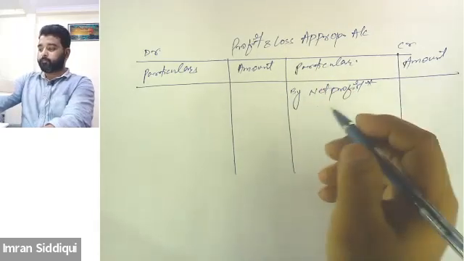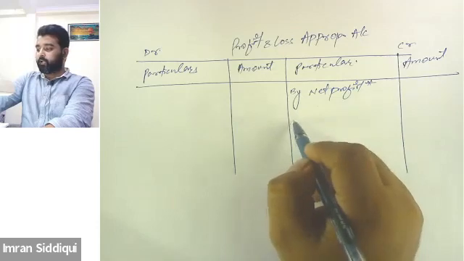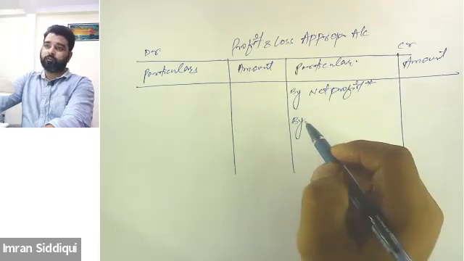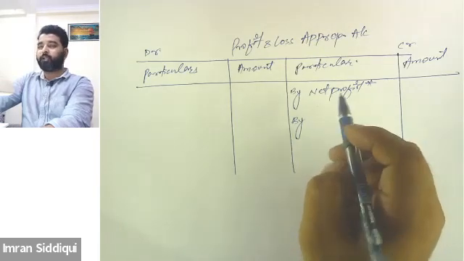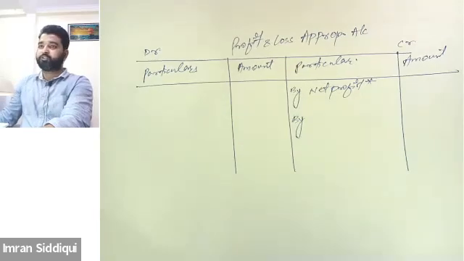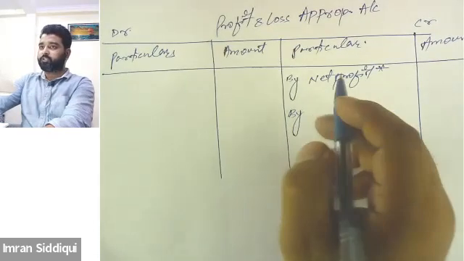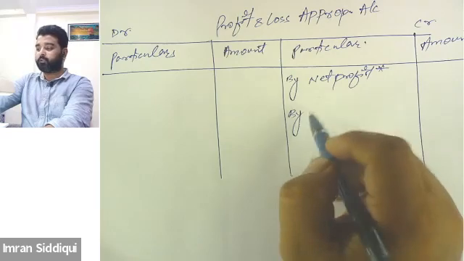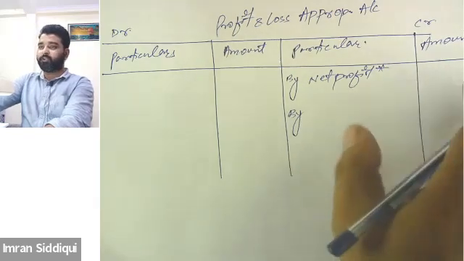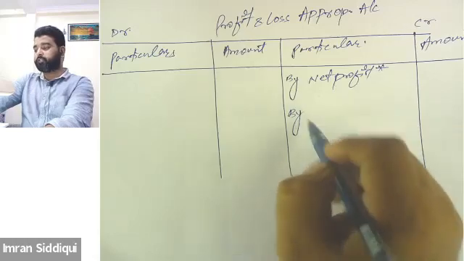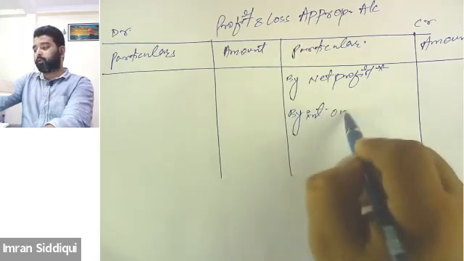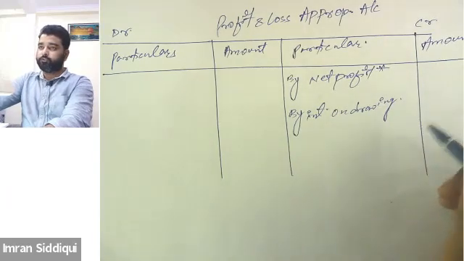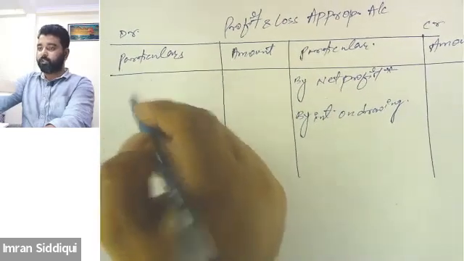All right. Now, on the credit side, the other items are, let's suppose one of the partners has taken a loan from the firm, and on such a loan, the partnership firm will charge a certain amount of interest, right? Such interest chargeable on the loan taken by the partner will be recorded on the credit side of the P&L appropriation account. So interest on drawing will be recorded on the credit side.